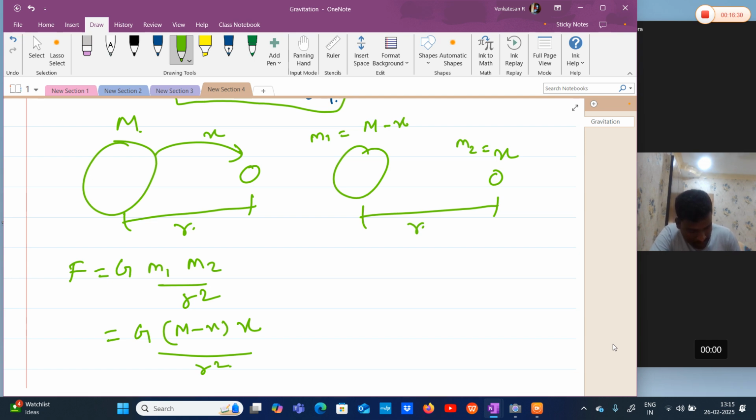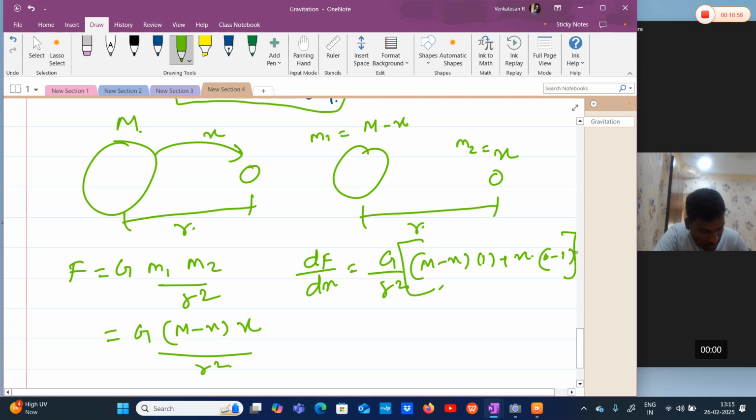only variable is x. In a single variable function, when we differentiate a function and equate it to 0, we will get either maximum or minimum. So, dF by dx is equal to G by r square, into M minus x, differentiation of x is 1, plus x, differentiation of M minus x is 0 minus 1.